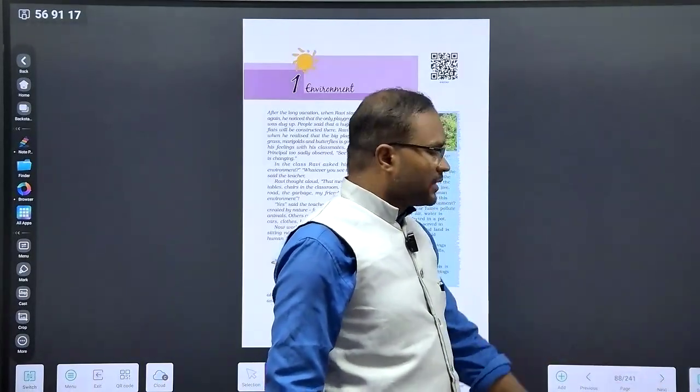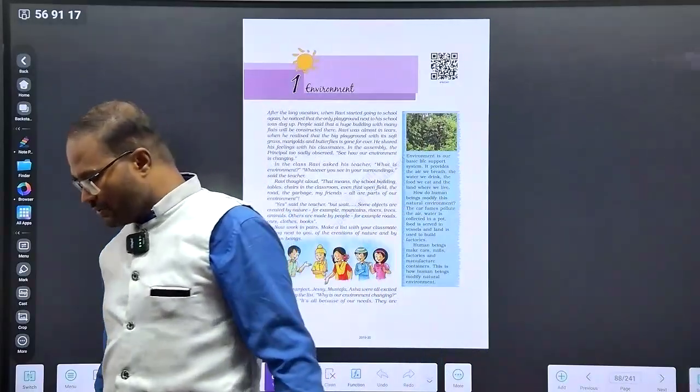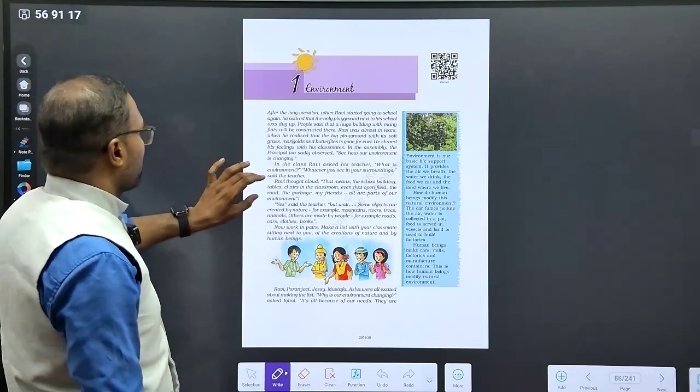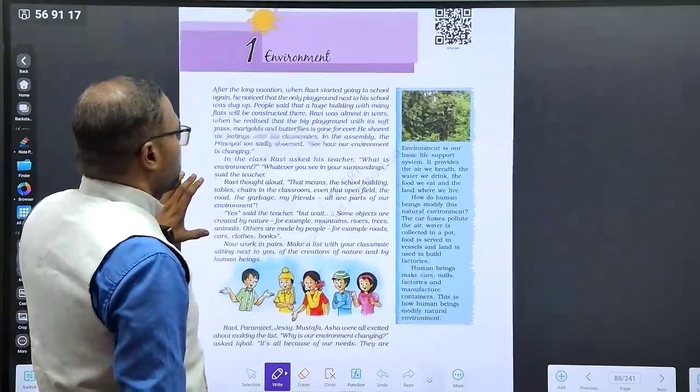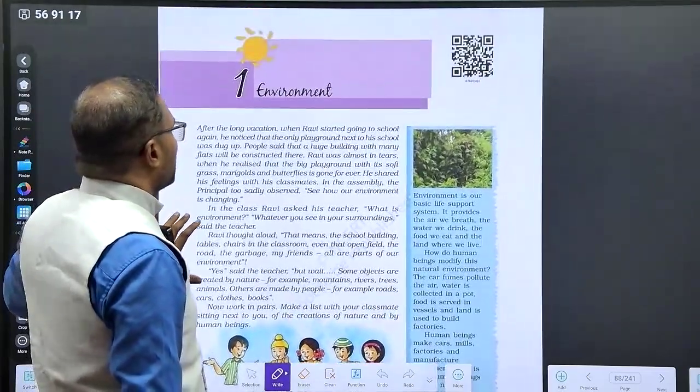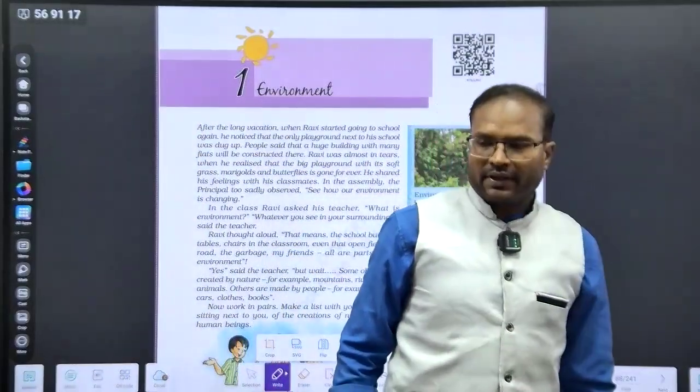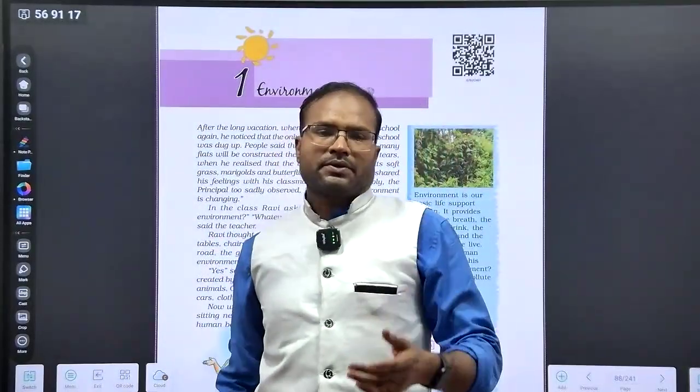This is to sensitize you how to look at the environment. The word environment is derived from a foreign language.